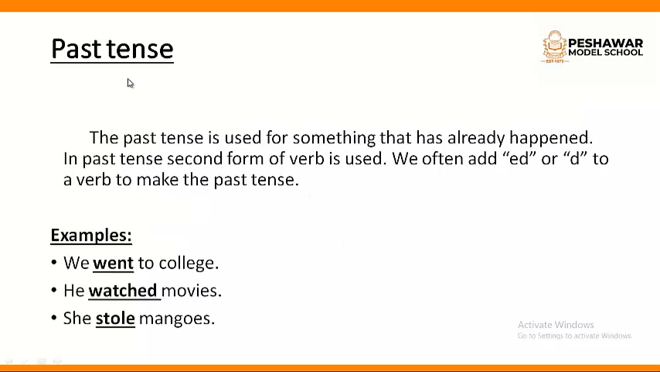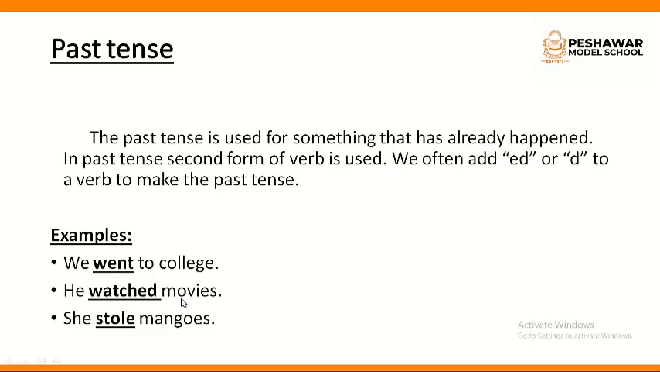Then past tense. The past tense is used for something that has already happened. Something which has already been done in the past is known as past tense. In past tense, second form of verb is used. We often add ed or d with the form of verb to make a past tense. Okay? For example, we went to college. This is the past tense of go. We go to college, or if it is done in the past, we will say we went to college.